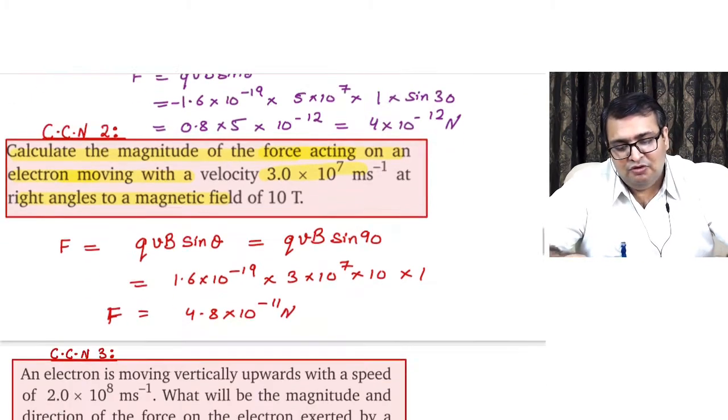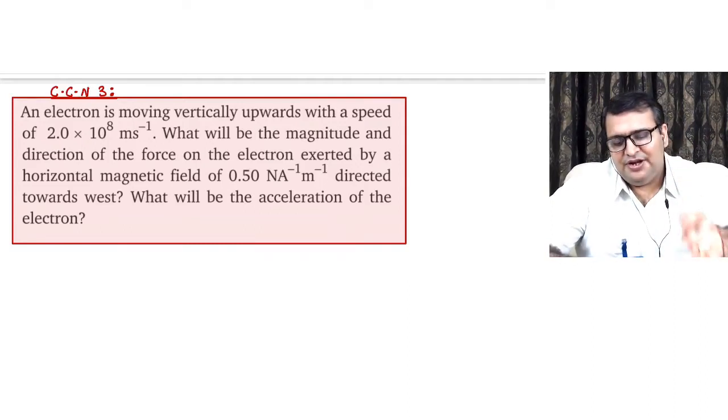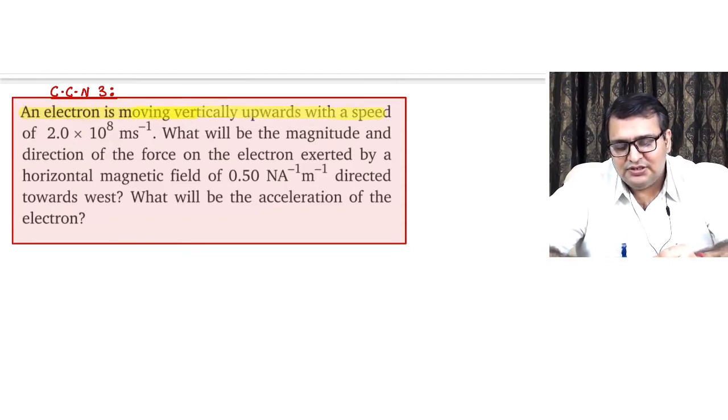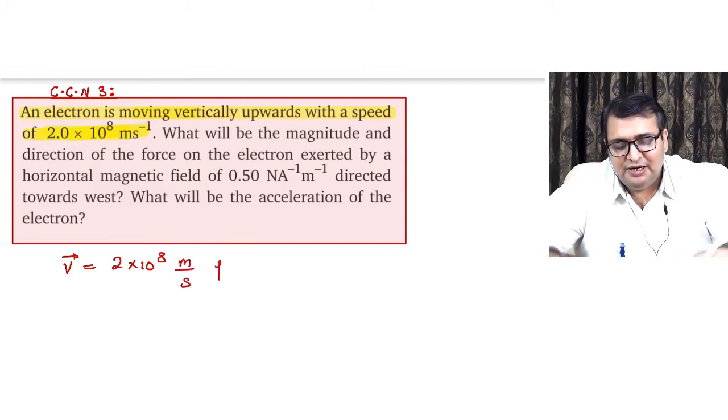Now let's move over to CCN3. My request to everyone is please pause the video over here and try to attempt this question. I hope everybody would have done that. Let's see what does it say. An electron is moving vertically upwards with a speed 2 into 10 power 8 meter per second. Let me write it in vector form: 2 into 10 power 8 meter per second. If it is vertically upwards, let me write it j cap.